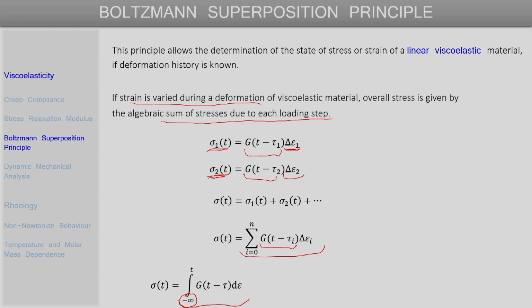And as before, if strain is changing with time, then the integral is better expressed as an integral over time, and that can be done by introducing this derivative d epsilon d tau, and then the variable over which integration is carried out is changed to this tau. So, these are a couple of ways in which Boltzmann superposition principle can be applied to obtain either the state of strain or the state of stress in a viscoelastic material, provided its entire deformation history is known to us.